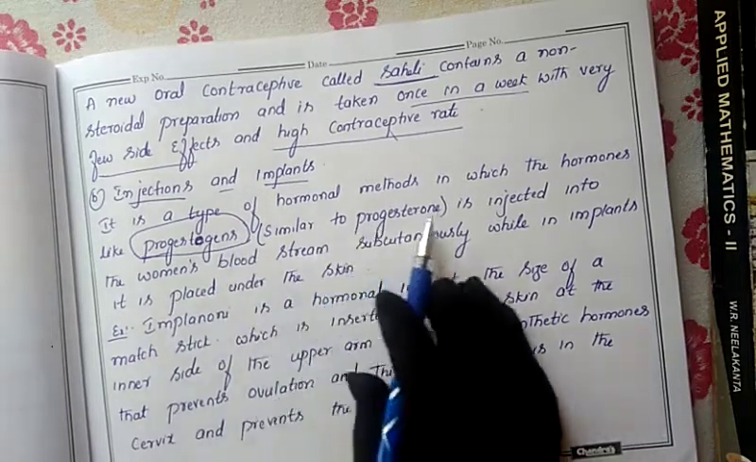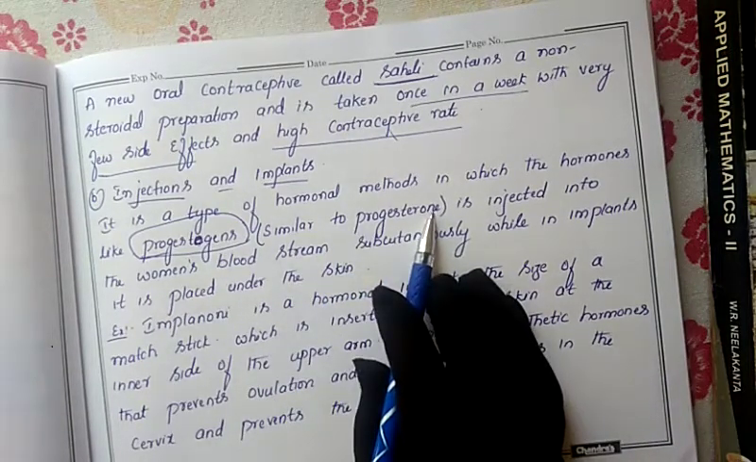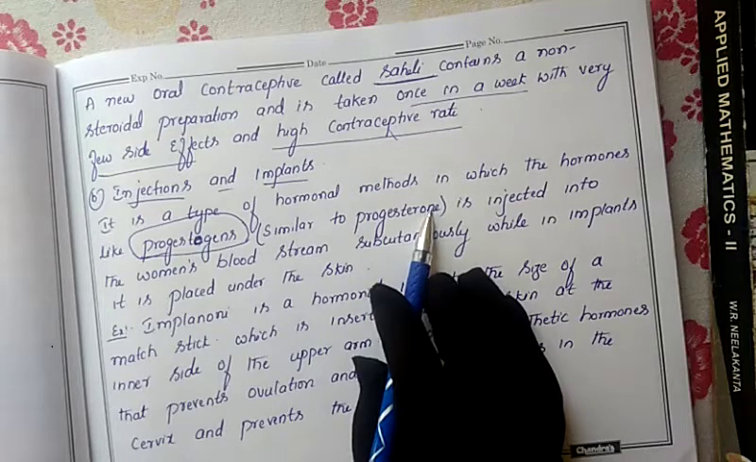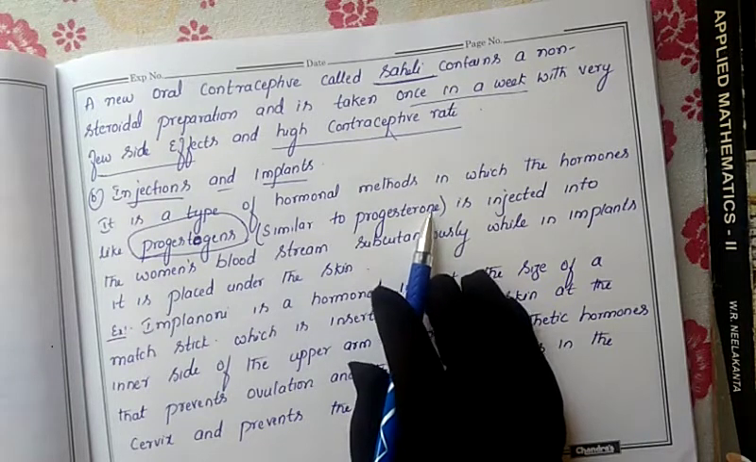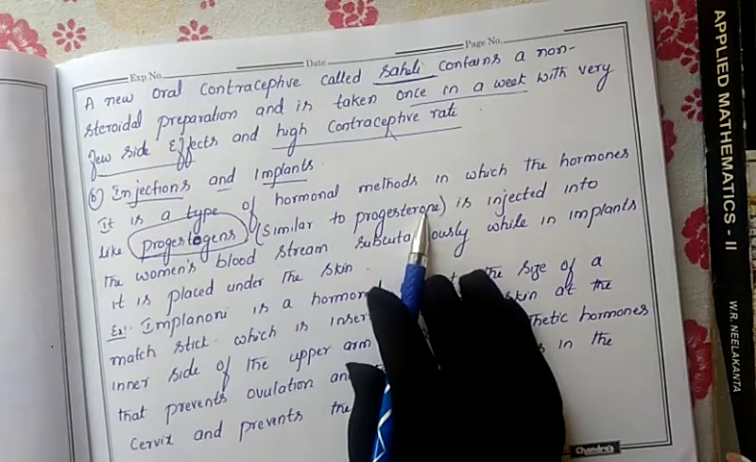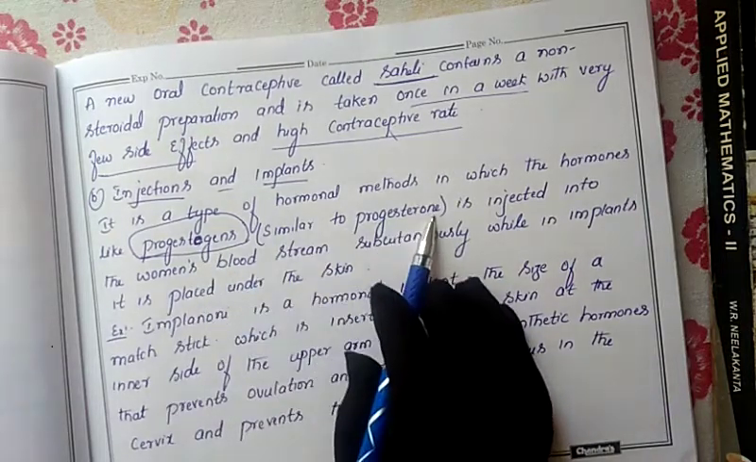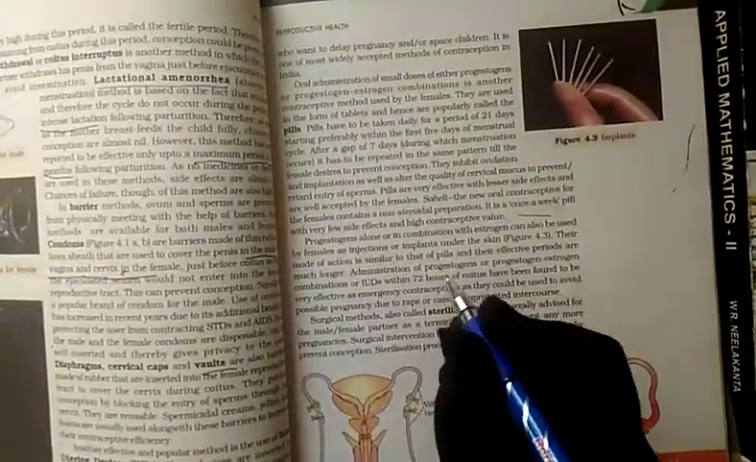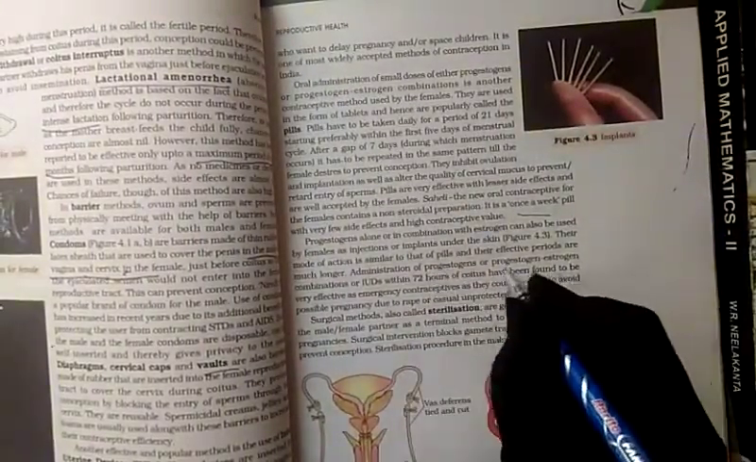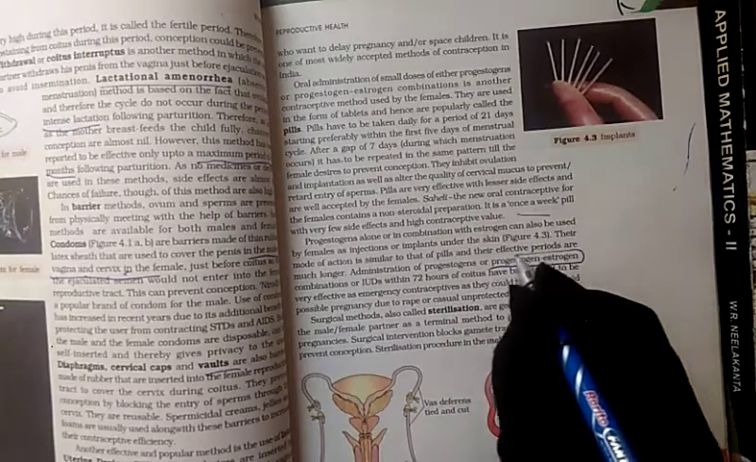It is similar to progesterone, or, here, estrogen. Just as oral pills contain progesterone and estrogen, in the same manner it also contains progesterone, or something similar to progesterone. That means it contains progesterone and estrogen hormones.